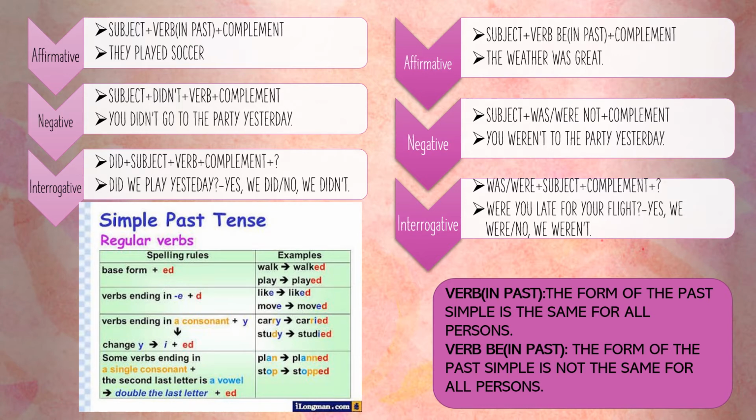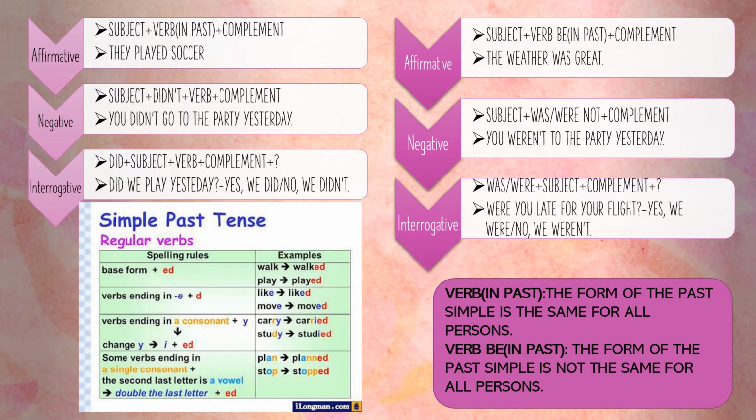For example, the weather was great. For negative sentences, subject plus was, were, not, or wasn't, weren't, plus complement. For example, you weren't at the party yesterday. Interrogative sentences: was, were, plus subject plus complement plus question mark. For example, were you late for your flight? Yes, we were. No, we weren't.